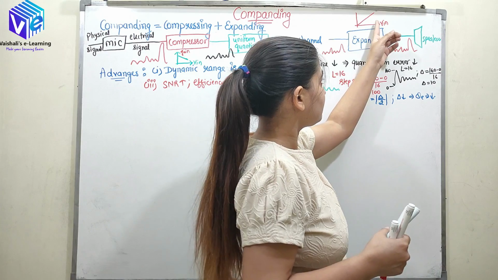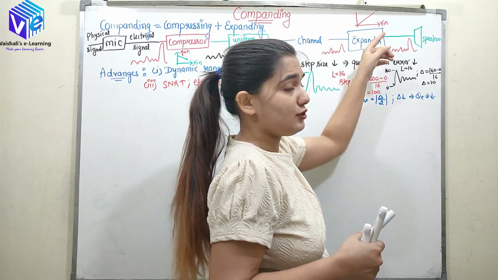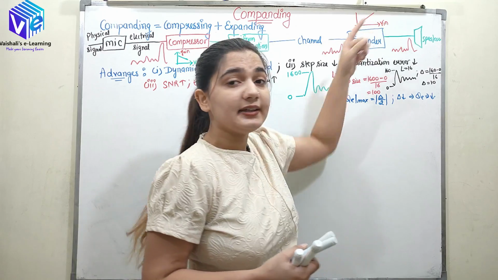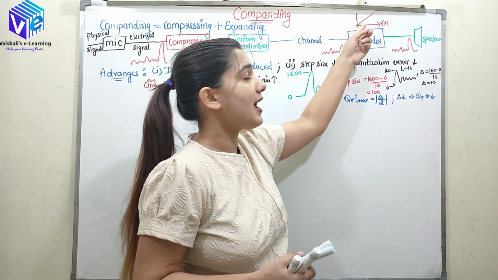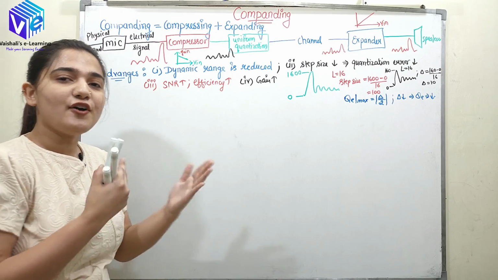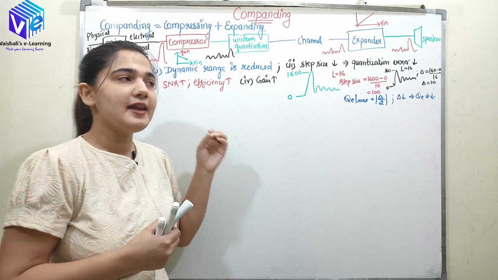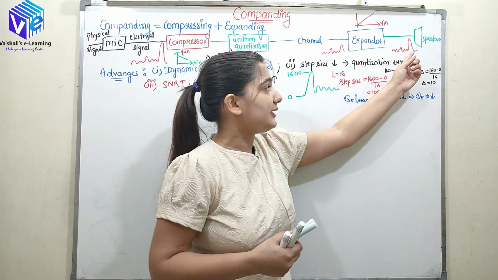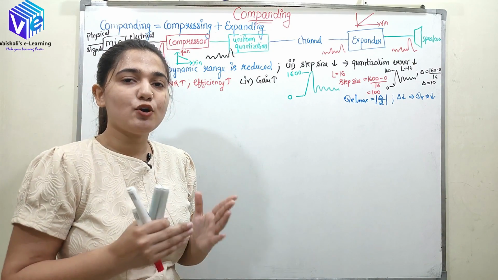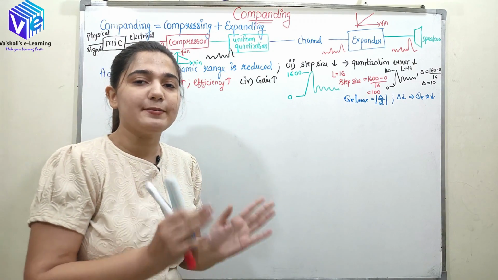Here I'll be doing the reverse: I am amplifying the high input values and attenuating the low input values. So both of them will get compensated and I'll get almost my exact output. The output will never be exactly the same because of quantization error, which is permanent.